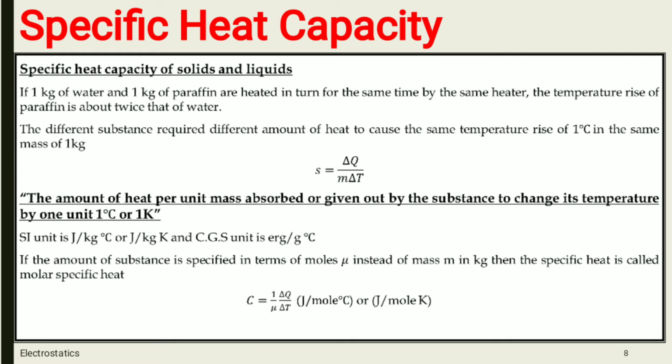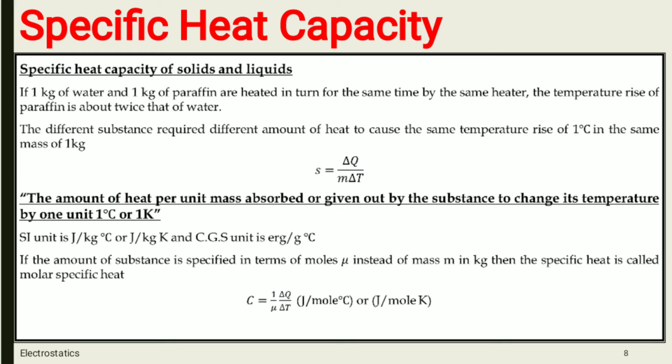So the definition of specific heat is the amount of heat per unit mass absorbed or given out by the substance to change its temperature by 1 unit, that is 1 degree Celsius or 1 Kelvin. The SI unit of specific heat capacity is joule per kg degree Celsius, or joule per kg Kelvin, and the CGS unit is erg per gram degree Celsius.